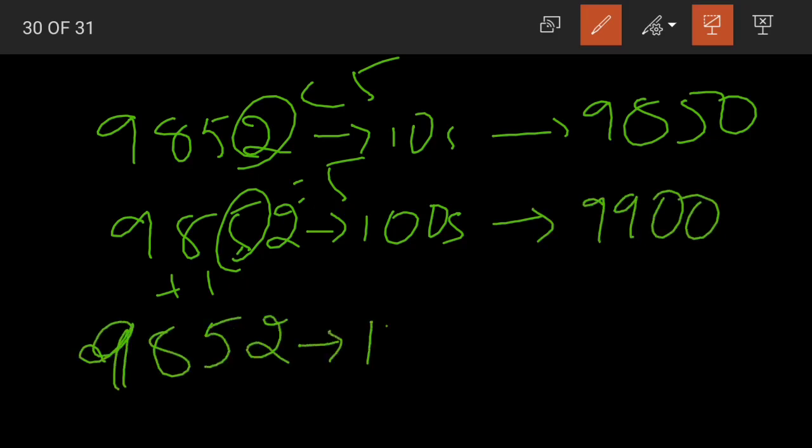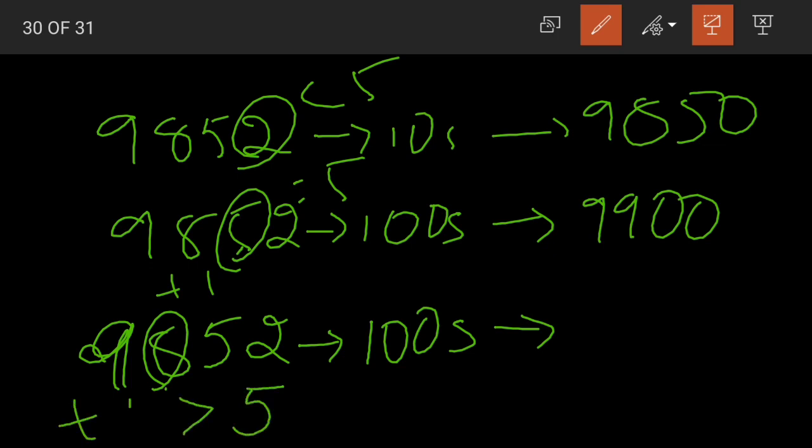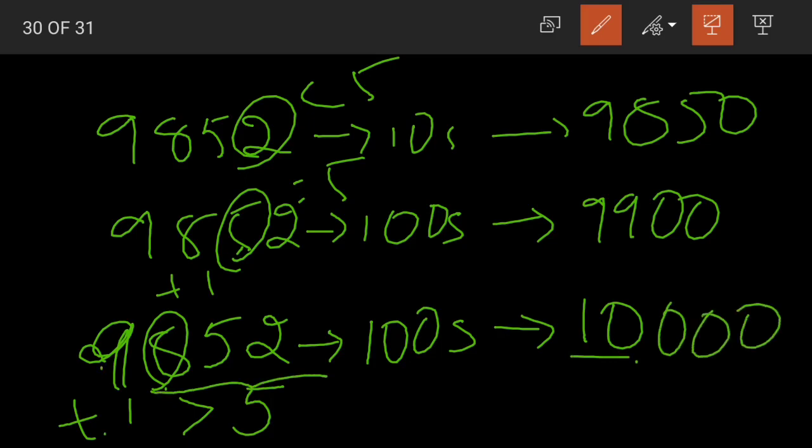Now again, 9852 rounded off to the nearest thousands. Look at the digit in the hundreds place. It is 8, greater than 5. So add 1 to the digit in the thousands place. 9 plus 1 becomes 10. Now replace the ones, tens and hundreds with zeros. So 9852 when rounded off to the nearest thousands becomes 10,000.